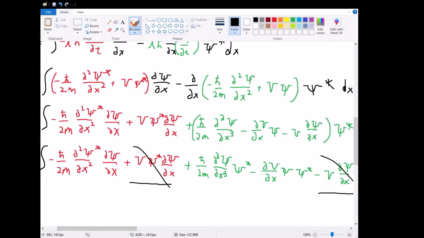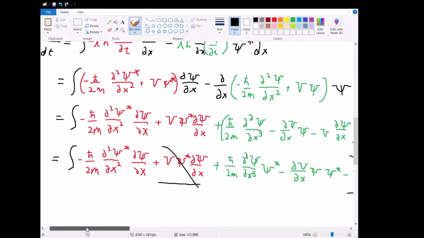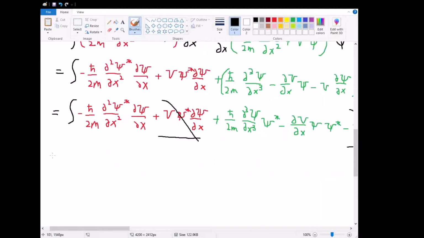Next, we have negative partial v with respect to x psi star. This is actually what we want. And then we have these two terms, which evidently have to cancel out somehow. So let's write this out in a little bit of a neater way. So this is equal to the integral, and because we recognize that this is h bar over 2m in front of both of these, so h bar over 2m, and we're just going to switch the order a little bit here. We're going to start with the green one first.